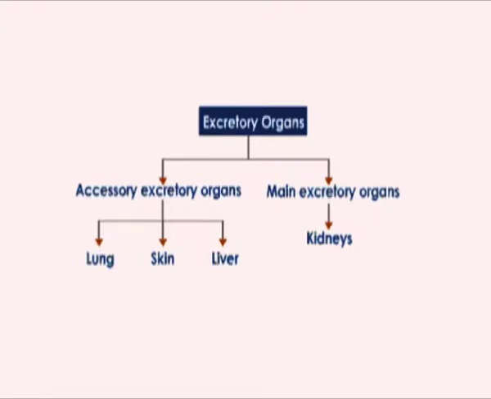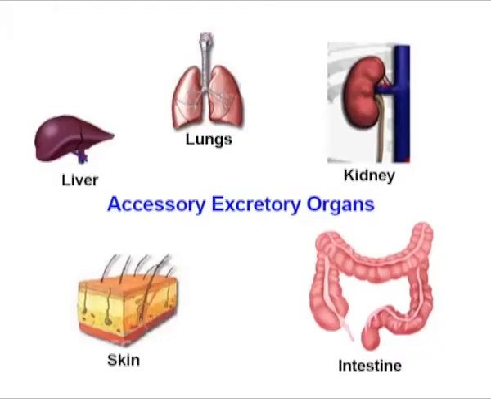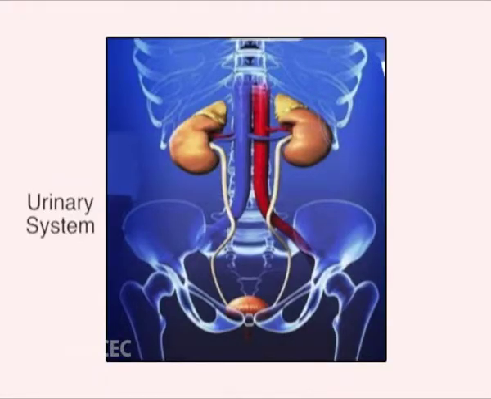Among these wastes, the nitrogenous waste materials are removed in the urine. The rest are removed by sweat glands, liver and lungs. Both excretion and osmoregulation are helpful in maintaining homeostasis, or a constant favorable internal environment of the body. In vertebrates, these functions are performed by kidneys and their associated structures in the urinary system.